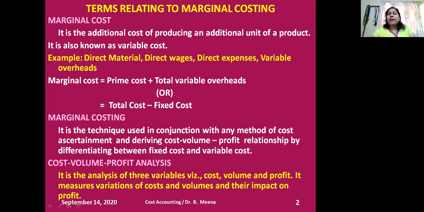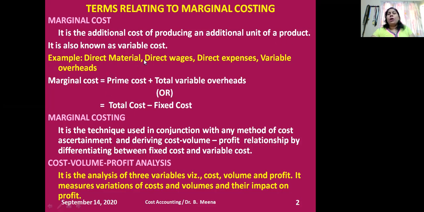So it derives the cost, sales, profit relationship by differentiating between fixed cost and variable cost. This is the real meaning of marginal costing. Marginal cost is the variable cost. It's the additional cost of producing an additional unit of a product.